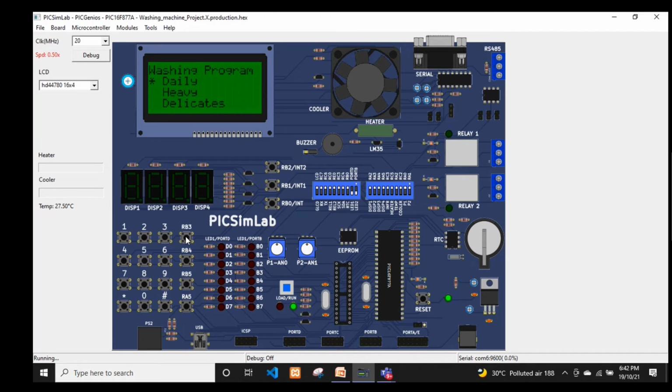In order to select the washing program, the user has to single press the key. Suppose I want to select delicate, then I have to long press RB3.